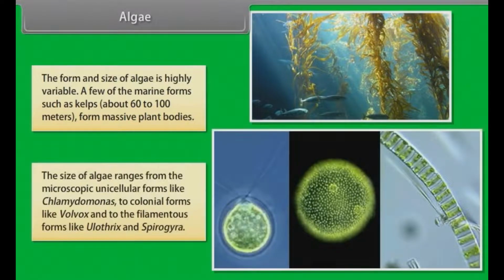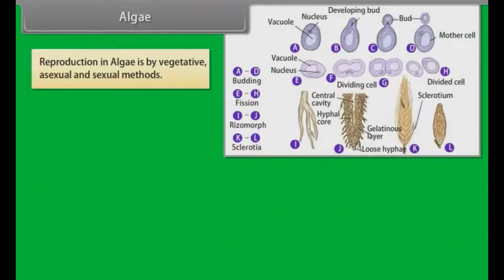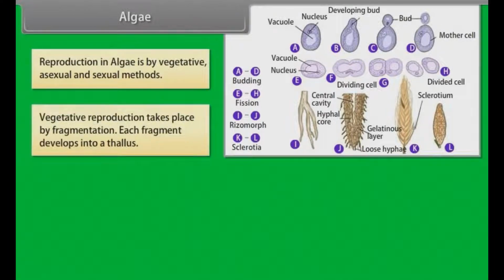The size of algae ranges from the microscopic unicellular forms like Chlamydomonas, to colonial forms like Volvox, and to the filamentous forms like Ulothrix and Spirogyra. Reproduction in algae is by vegetative, asexual, and sexual methods. Vegetative reproduction takes place by fragmentation. Each fragment develops into a thallus.